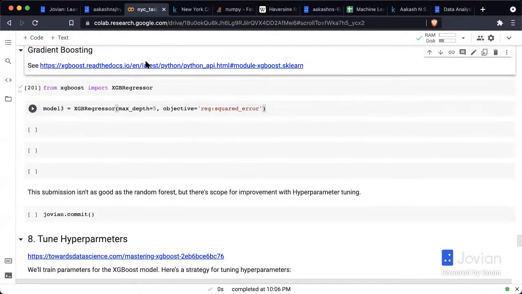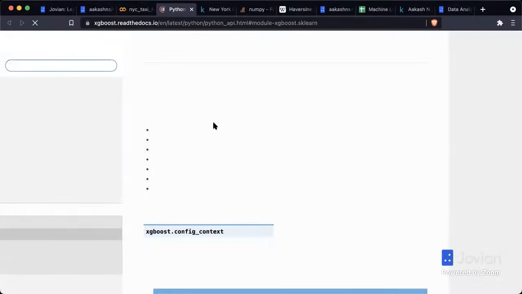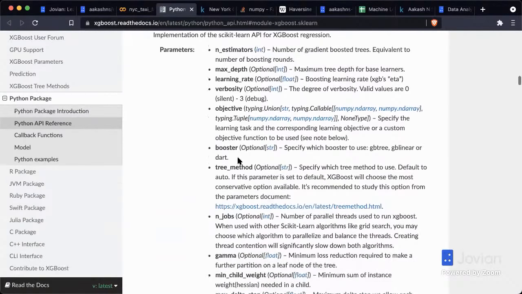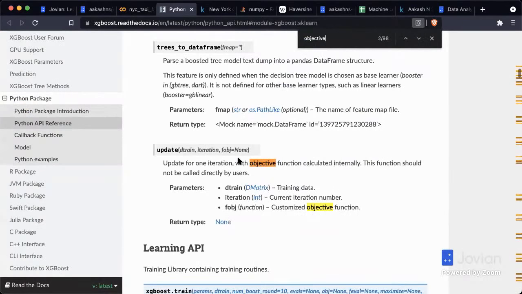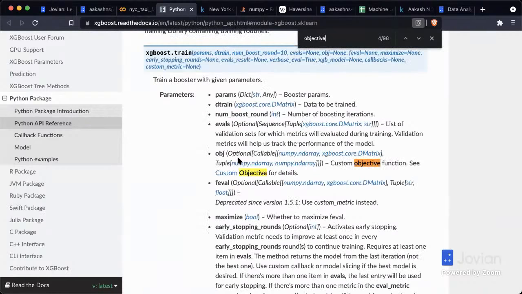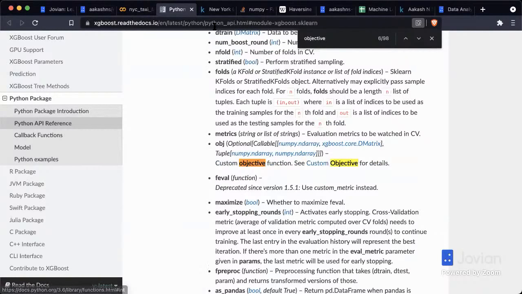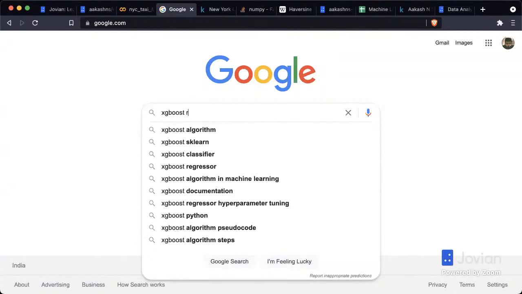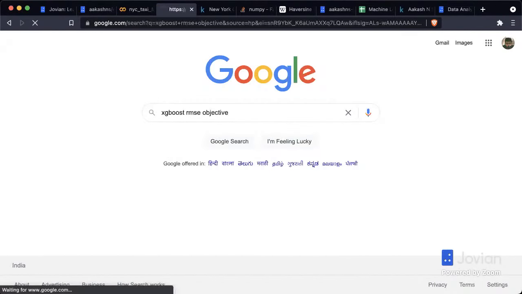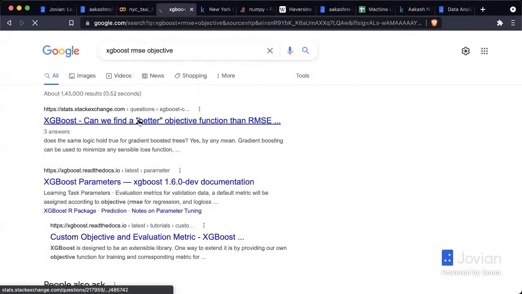And again, you can look up the documentation to understand what each of these mean. So in this case, the objective, if you see here, let's see. Let's see, XGBoost RMSE objective. Yeah, you can always look up.